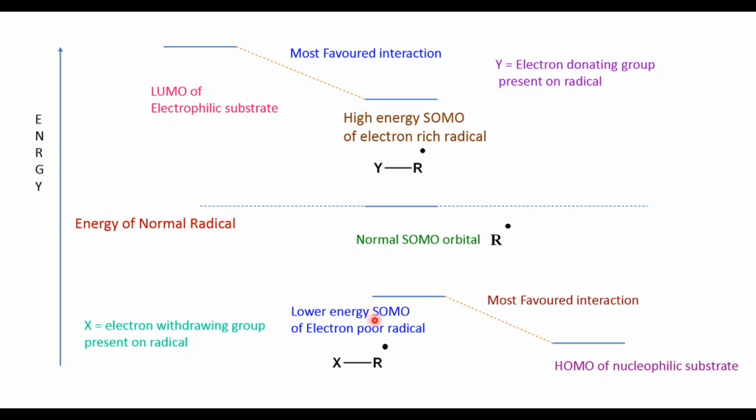Now consider this interaction. This is the lower energy SOMO of the electron poor radical, that is X bonded R radical, where X is an electron withdrawing group present on the radical. This lower energy SOMO of the electron poor radical most favorably interacts with the HOMO of the nucleophilic substrate.